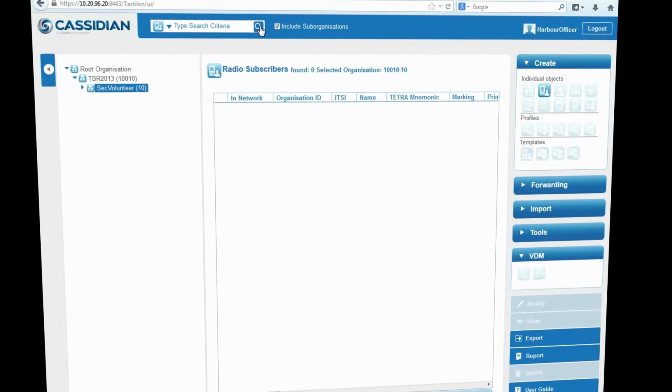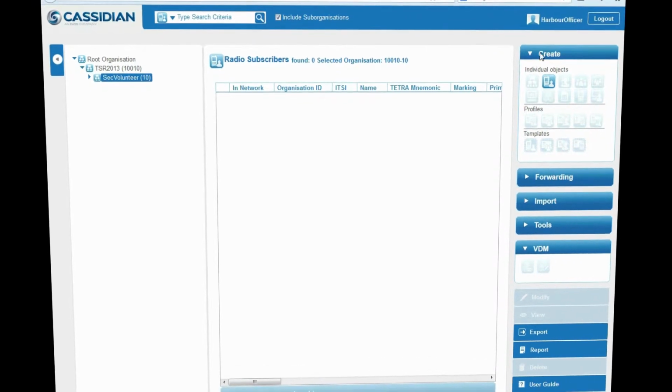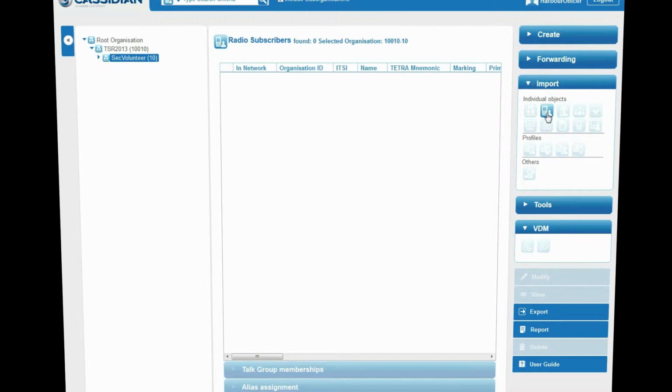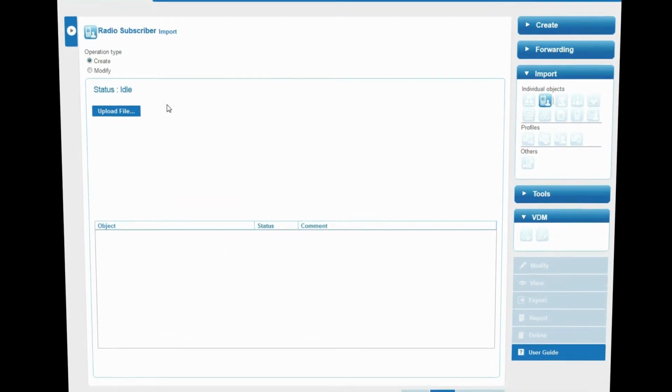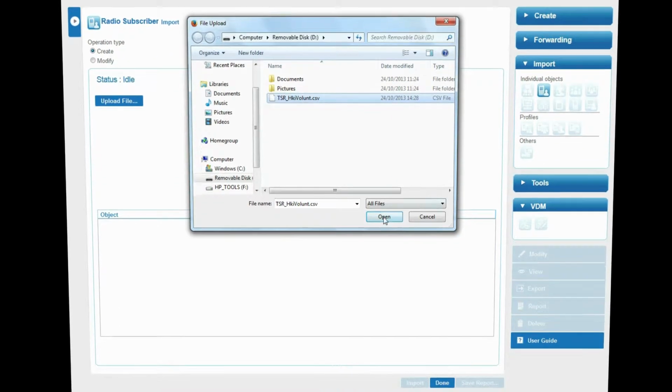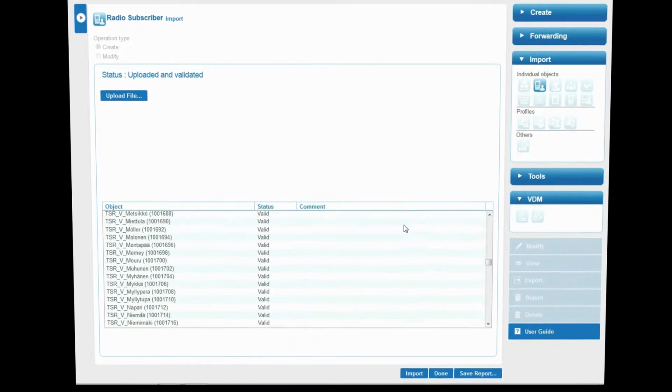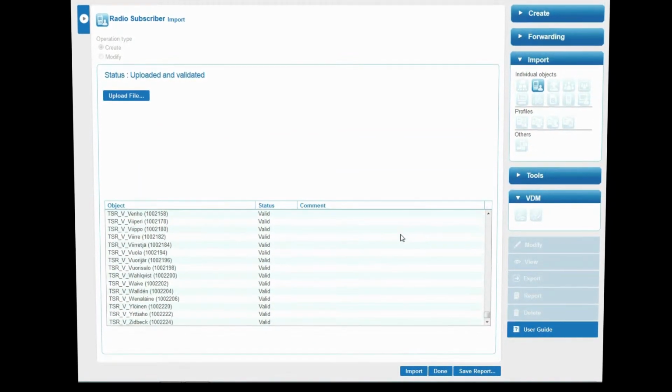A new organization has been created for the event. Now we import the list of users with the Tactilon import tool. First, we select the file. Tactilon validates the data, and we check that all data is valid.